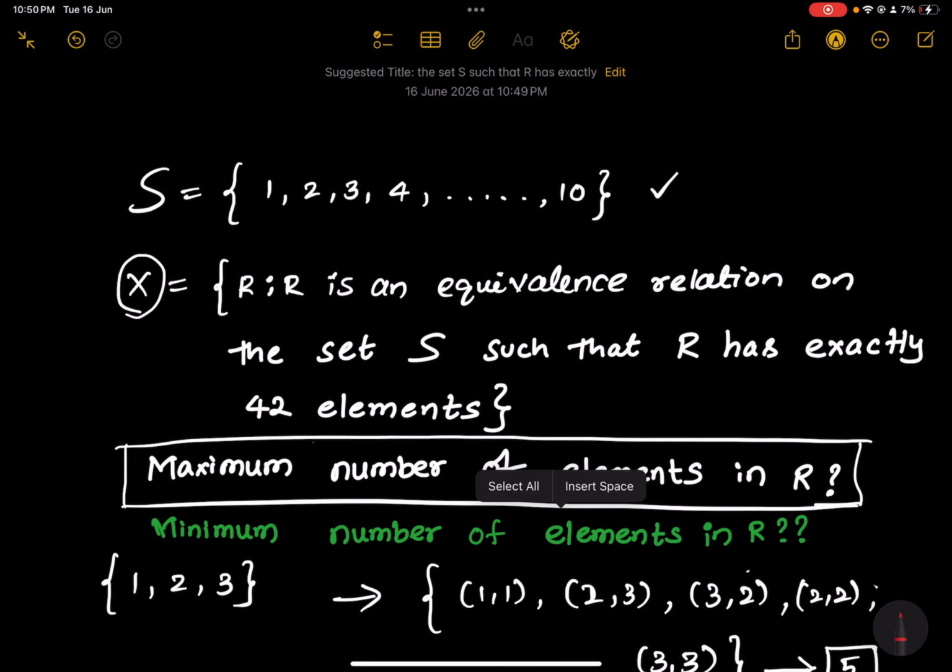So firstly, statistics was not part of JEE Advanced for a long time, and now it is included. So you started seeing these questions in your exam, and this concept on equivalence relation is not discussed in any famous reference book, or maybe it has been discussed and we ignored it because statistics was not majorly a part of JEE Advanced examination. All right. So I see there is a lack of understanding and there is a gap in understanding for this particular concept, and hence I decided to make this video.